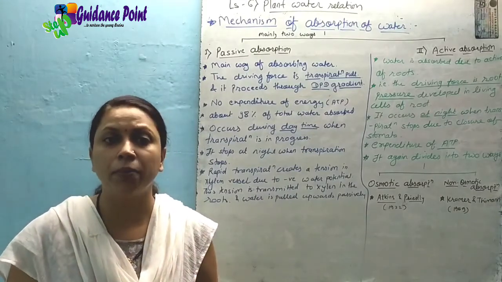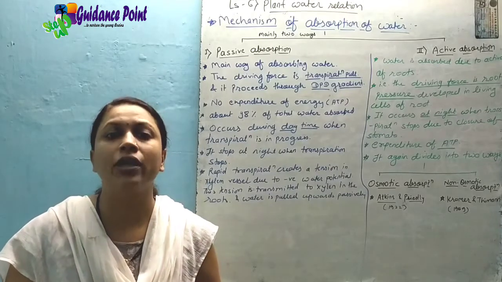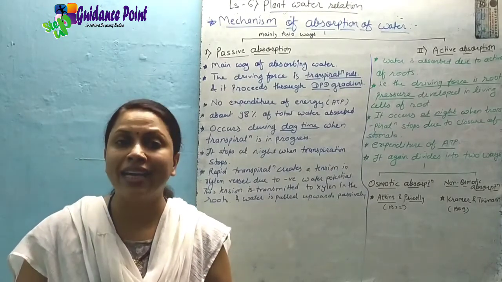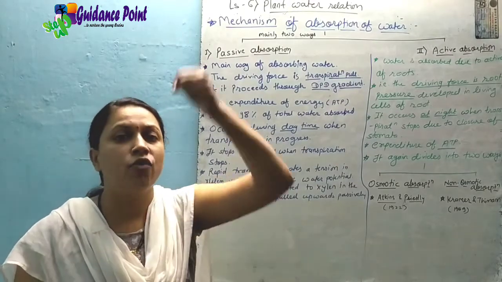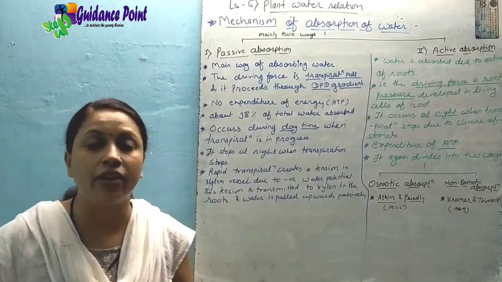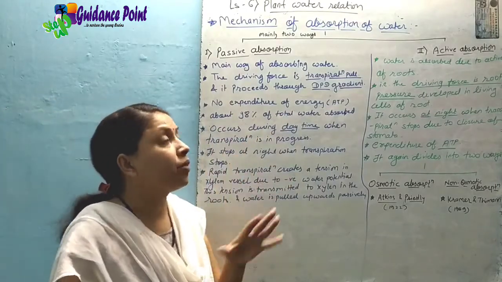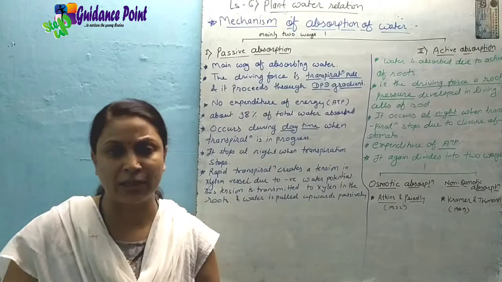That transpiration pull creates the tension inside the xylem vessel, and that xylem vessel passes the water upward against gravity to all parts of a plant. In that way, the process of passive absorption takes place.